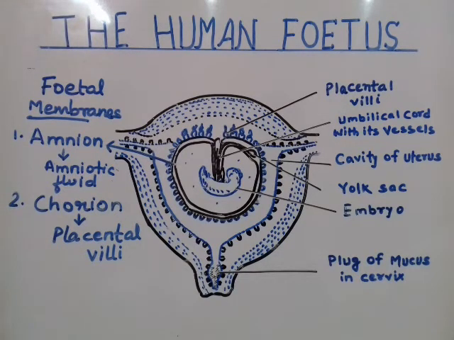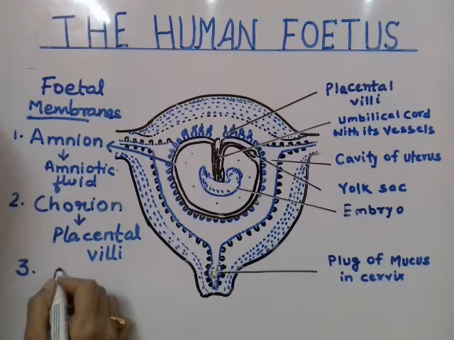So if the function of chorion comes, you can write that it helps in placenta formation. And the third extramembranic layer, or membrane, is allantois.